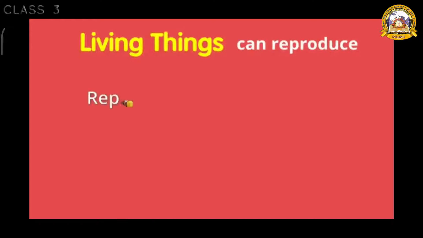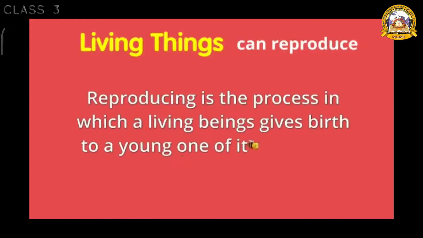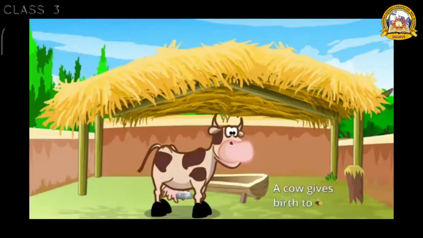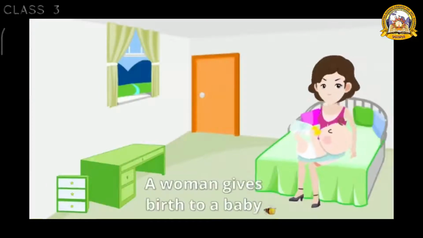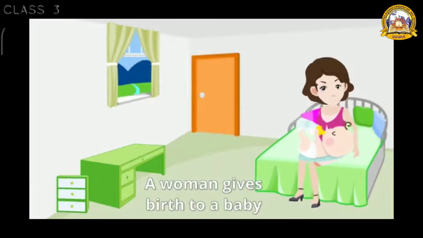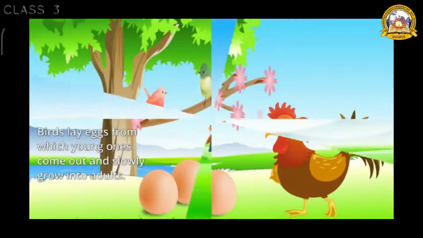Living things can reproduce. Reproducing is the process in which a living being gives birth to a young one. A cow gives birth to a calf. A woman gives birth to a baby. Birds lay eggs from which young ones come out and slowly grow.